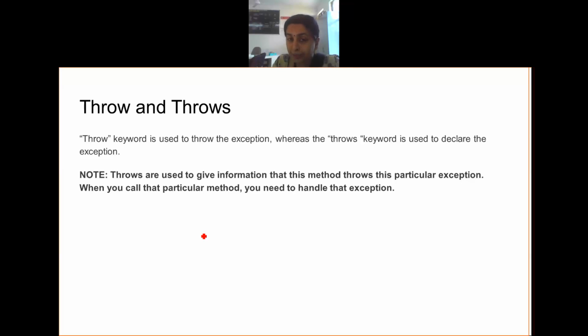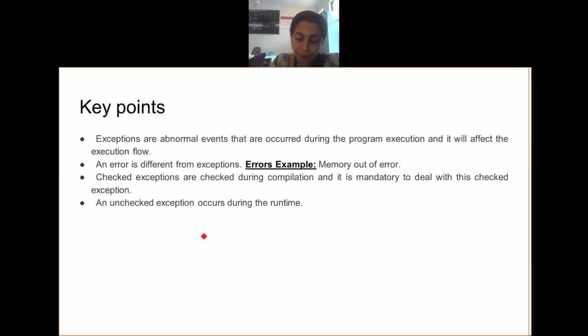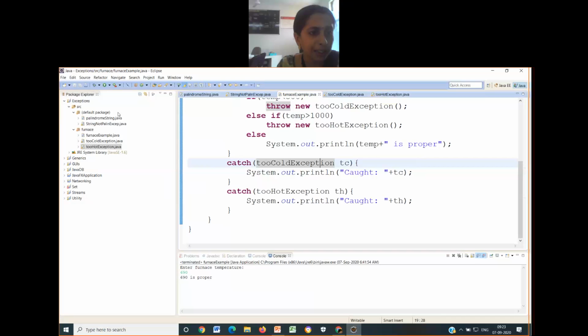Okay, and throw has exactly one name of the exception at that moment, but throws is associated with a comma separated list of exceptions. I'll show you this also when I'm showing the example. So a few more examples I have listed. This is the end of the presentation. I'll just go to a few of the examples.